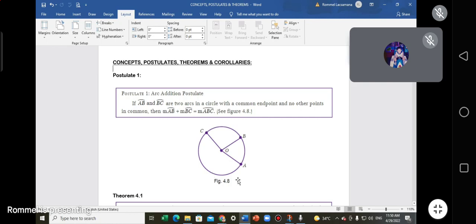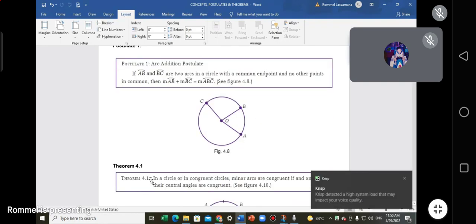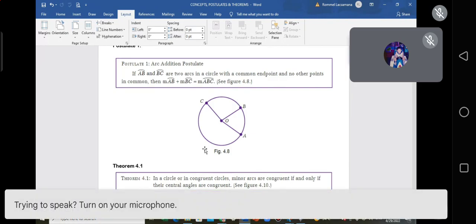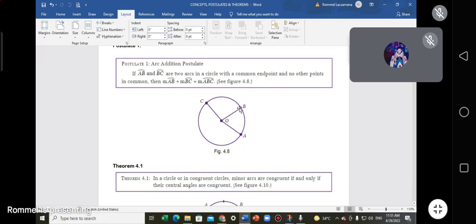This illustration. And then I'll give you two choices. It's like this one. This is a statement, but I will not, of course, say postulate one, because it would be so easy for you to be actually looking at postulate one. A statement only, of the postulate and theorem 4.1. So a statement of this theorem 4.1, what would be this figure? Can you choose the statements? Between these two statements, what is applicable to that illustration?